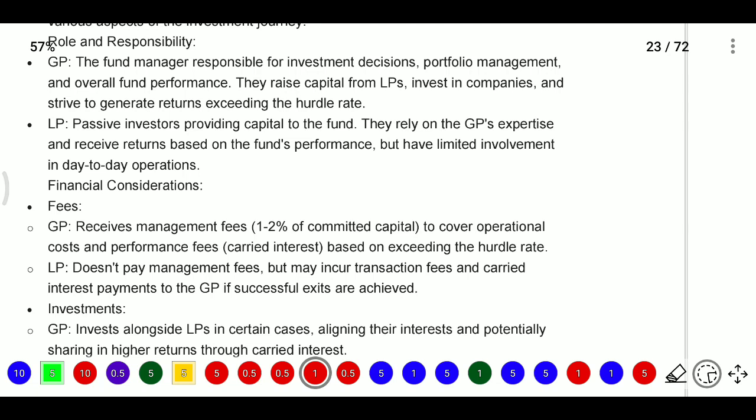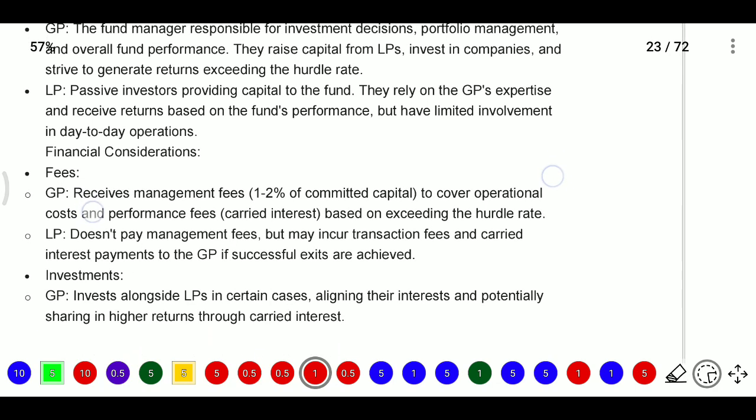They raise capital from limited partners, invest in companies and strive to generate returns exceeding the hurdle rate. So if the fund performs well and we get amounts exceeding the hurdle rate, then he will receive amounts.